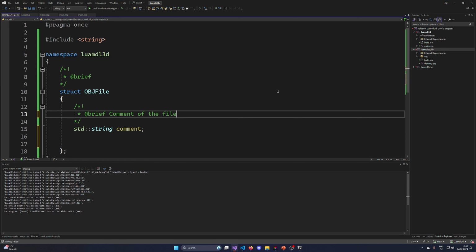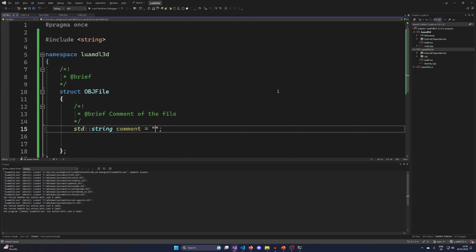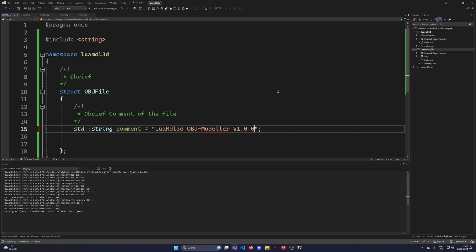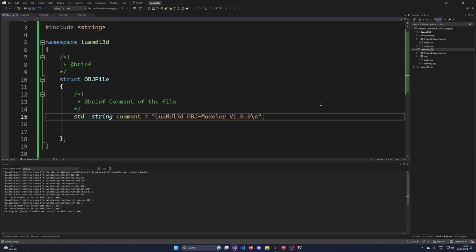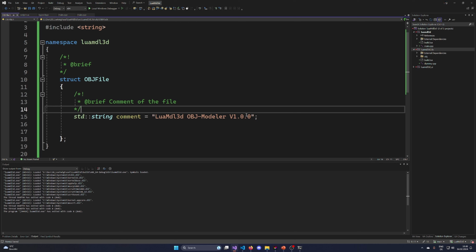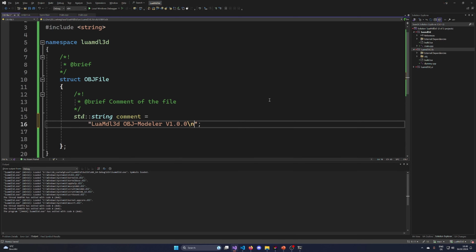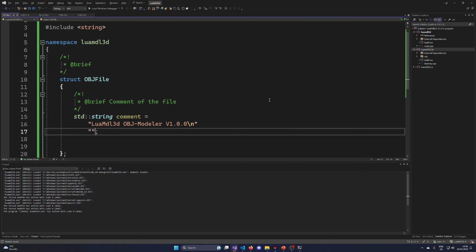So, comment of the file. And by default, I want this comment to be Lua MDL 3D OBJ modeler version 1.1.1, and then I want to have a new line. In general, I do want to have some line conversions in the end, I think. But the next line is then going to contain some other code.